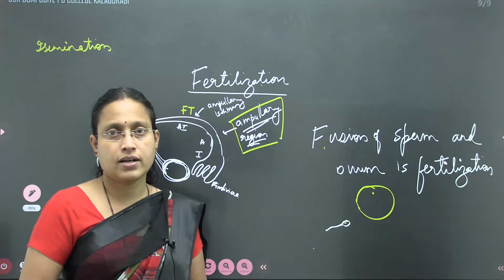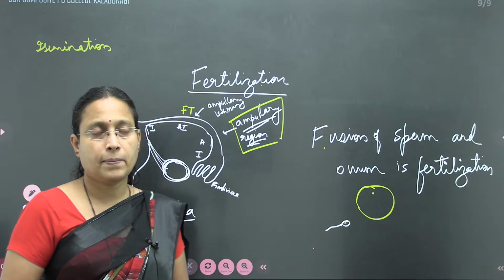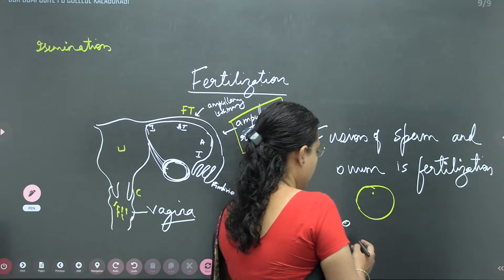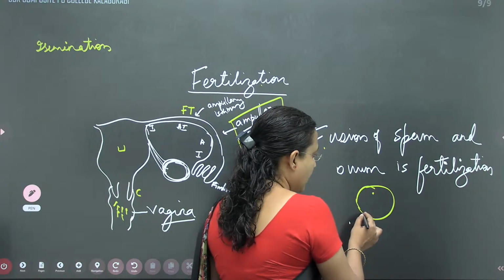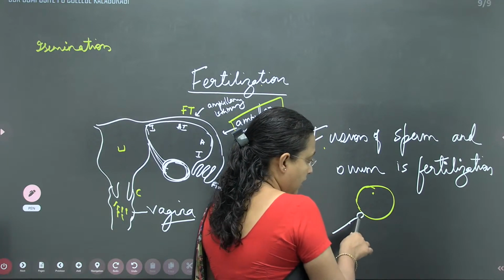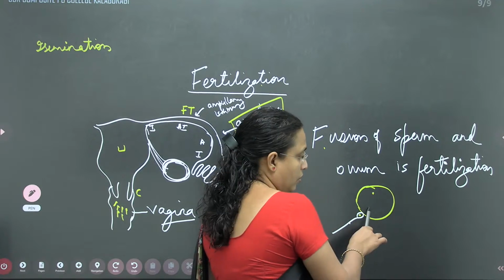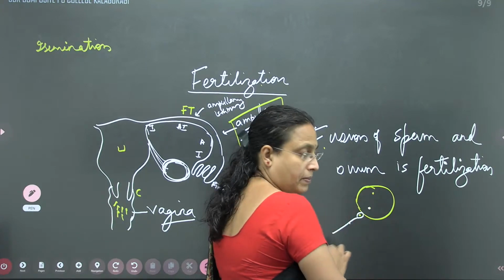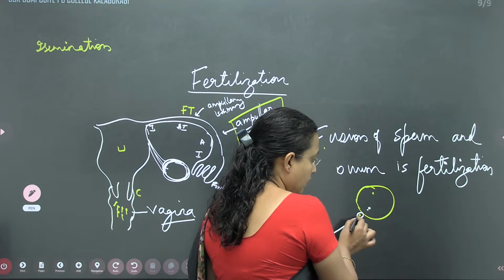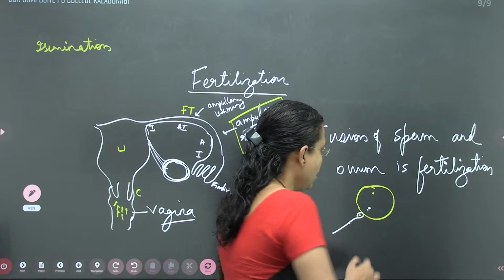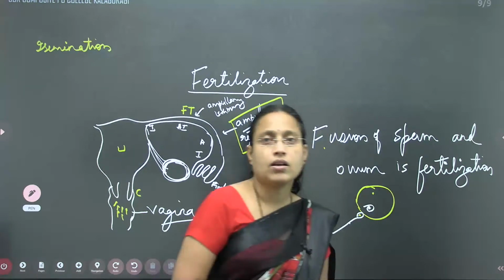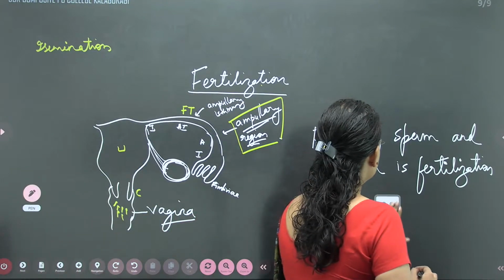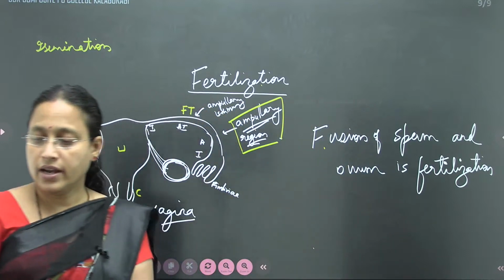So what structures should enter are the nucleus as well as the proximal centriole. So when fertilization is going to occur, the nucleus of the sperm is going to enter into the nucleus of the ovum, along with what was the structure? Proximal centriole. So these two are essential components that should enter during fertilization. So here what happens? Therefore comes the definition.